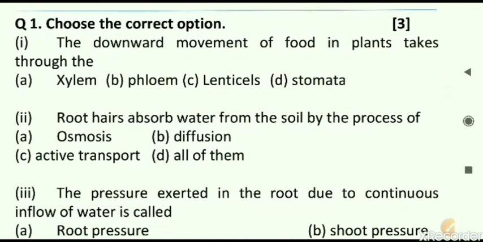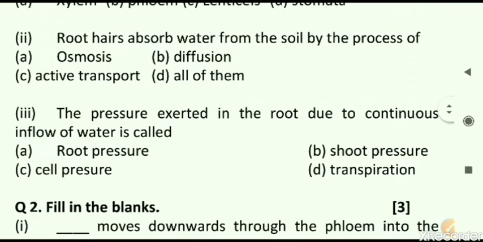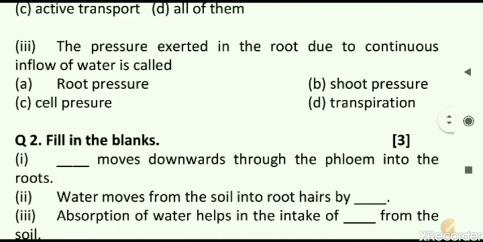Question number 1, choose the correct option. It is for 3 marks. 3 parts are there. First one is, the downward movement of food in plant takes place through the xylem, phloem, lenticels or stomata. Choose the correct one. The second, the root hairs absorb water from the soil by the process of osmosis, diffusion, active transport or all of them. The third one, the pressure exerted in the root due to the continuous inflow of water is called A, root pressure, B, shoot pressure, C, cell pressure, or D, transpiration.